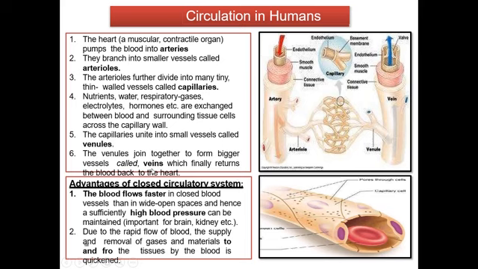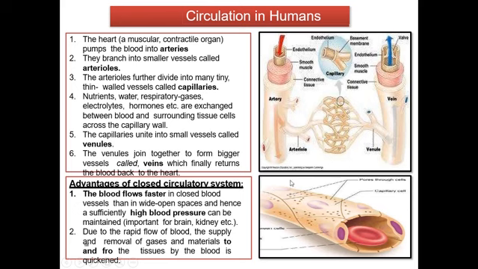The venules join together to form vessels called veins, which finally return the blood back to the heart. So arteries carry blood away from the heart, and veins carry blood towards the heart. So these are the differences between artery, vein, and the capillaries.